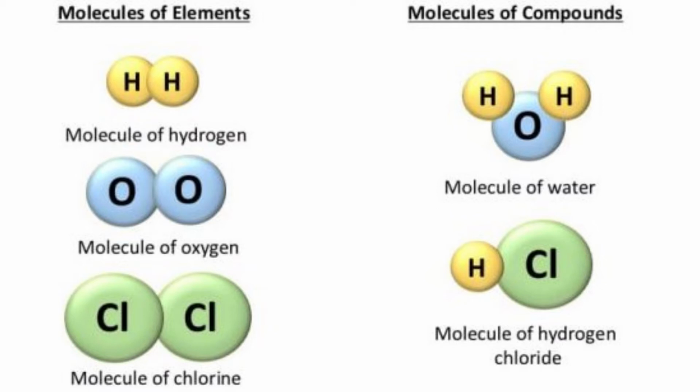Molecule of an element is made up of atoms of the same element and can be called homoatomic molecule. Molecules of element can be monoatomic, diatomic, triatomic, tetraatomic or polyatomic depending upon whether they contain one atom, two atoms, three atoms, four atoms or more than four atoms respectively. The number of atoms present in one molecule of the element is called the atomicity of the element.